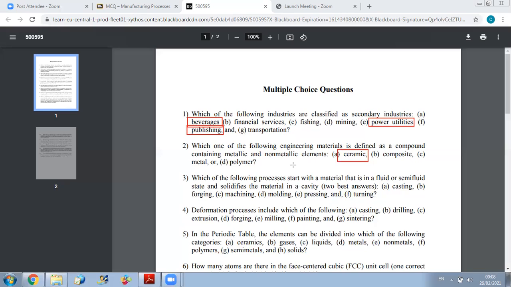Another question, which of the following processes start with a material that is in a fluid or semi-fluid state and solidifies the material in a cavity? So this is from the last chapter. We have seen that the processes involving solidification are not, of course, forging, turning, and pressing.